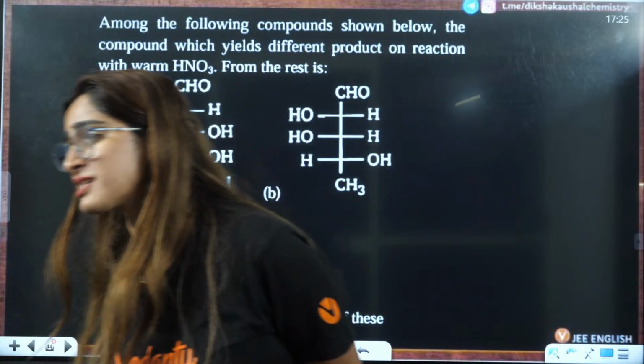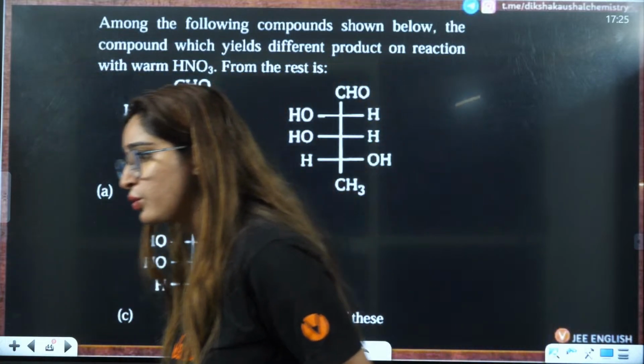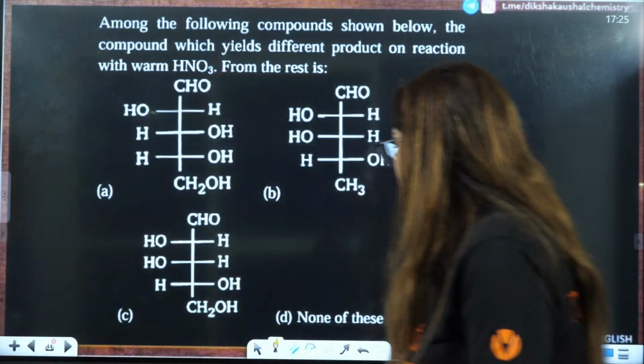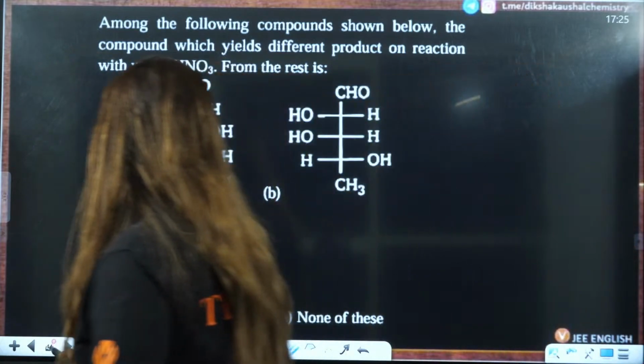I think we are towards the end of the session. We are left with only a few questions here, I think two or three questions. Let me see. Yes.